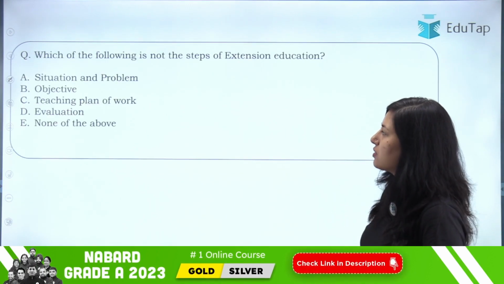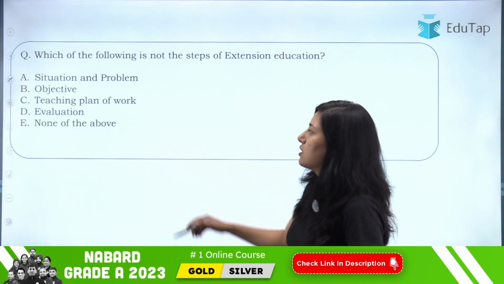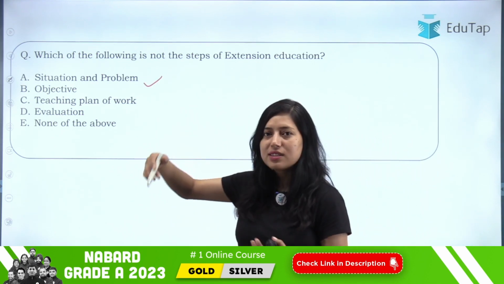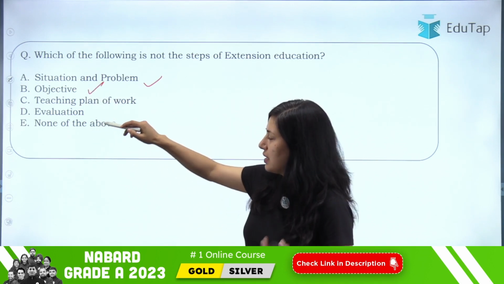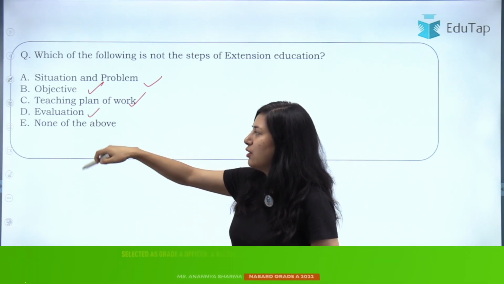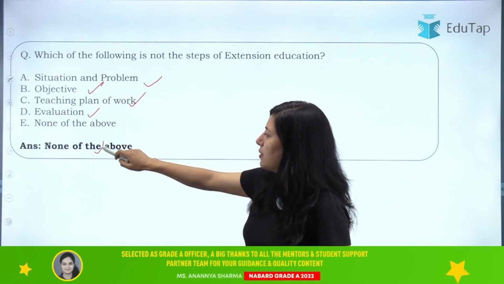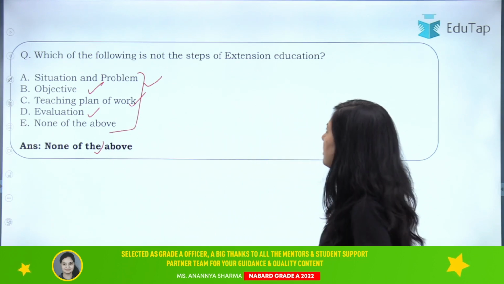Then the next question says, which of the following is not a step of extension education? So the first is situation and problem. Yes, this is a step. Then objective. Yes, objective is a step. Then teaching plan of work, evaluation is also a step. So the answer will be none of the above. Okay, so all of these are the steps of extension education.